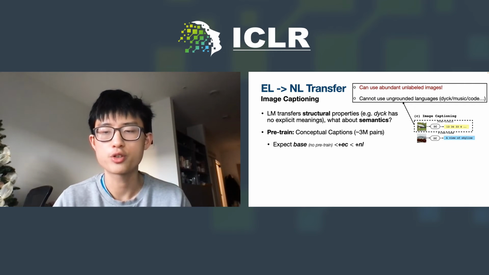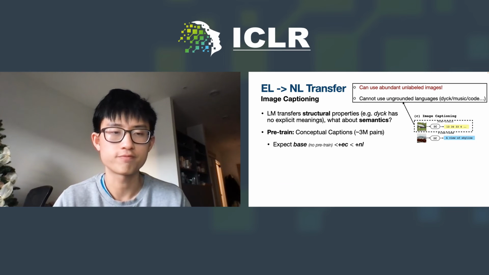We call our emergent pre-training plus EC and set a lower bound of base, which means no pre-training, and an upper bound of plus NL, where the model is pre-trained to turn images into their noisy English captions in the Conceptual Captions dataset. We use MS COCO for fine-tuning.